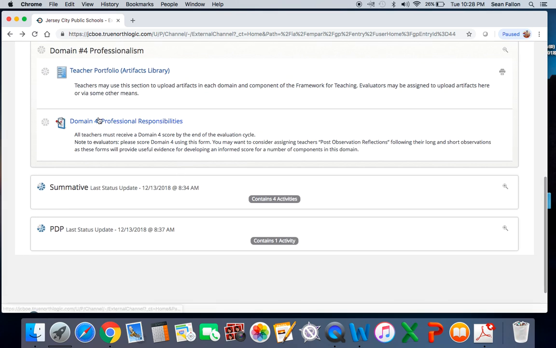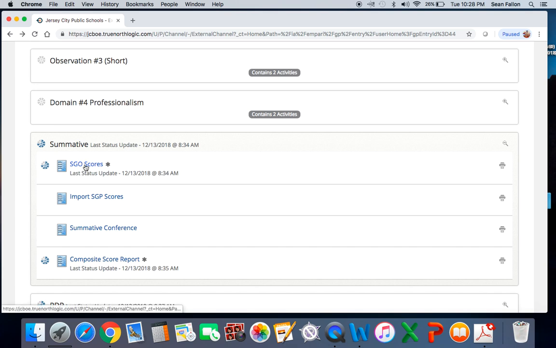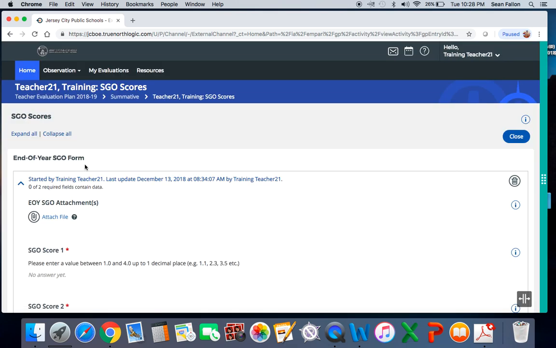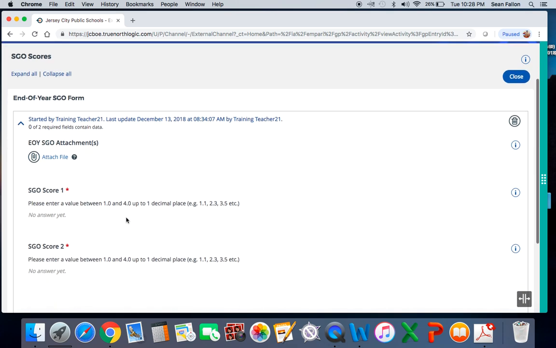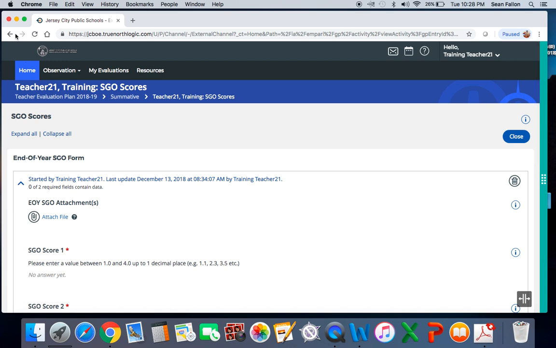As we get down to the bottom, the final 2 pieces to the puzzle this year are going to be the summative and the PDP. The summative is where you have your SGO scores. At the end of the year, when you do your final SGO assessment and you tally up all your scores and give yourself your final number, this is where you're going to attach the spreadsheet from the state, where we put all of our information. You put in your 2 scores and you would submit.